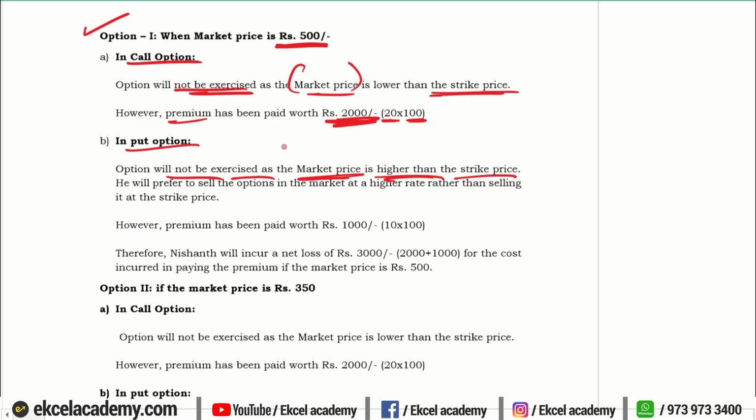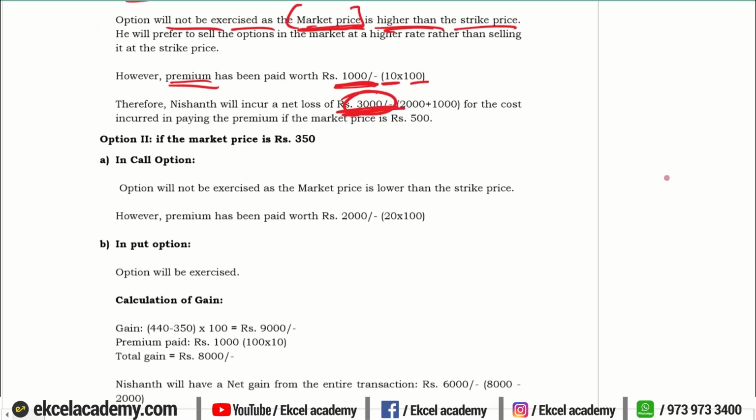Whenever we are selling something we will sell it at a higher value, and here the market price is higher, so we will not exercise the option. However, even in this case we have paid a premium of 10 rupees on 100 shares, so 1000. So in both cases there is a loss: in case 1 it is 2000, in case 2 it is 1000. So the total loss is 3000 rupees when the market price is 500.